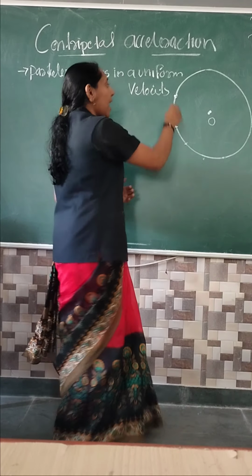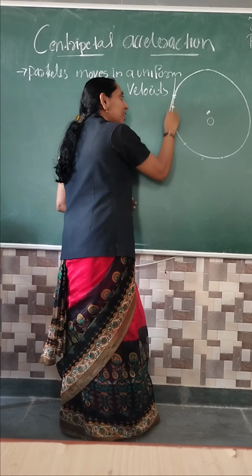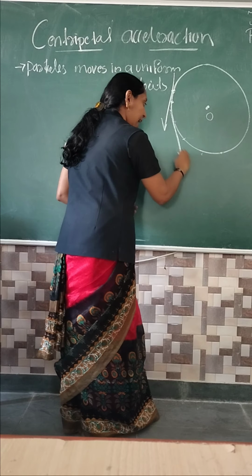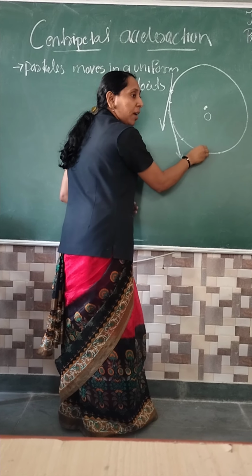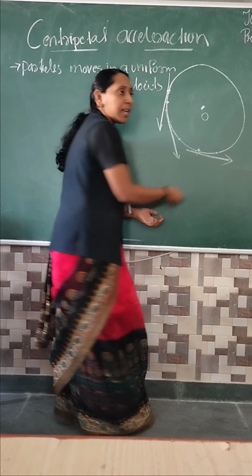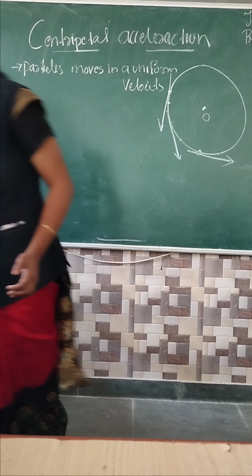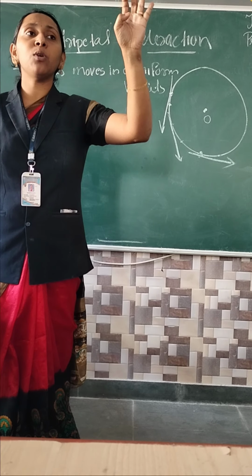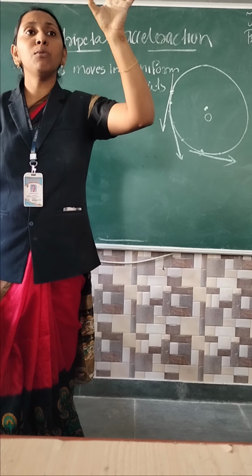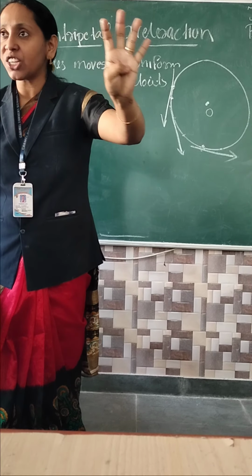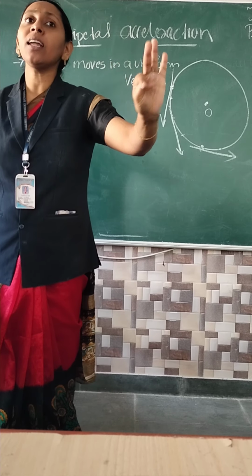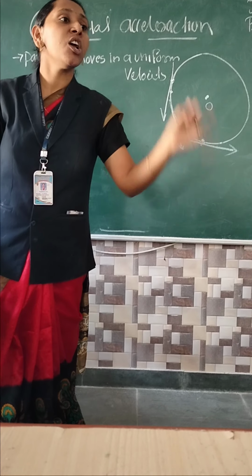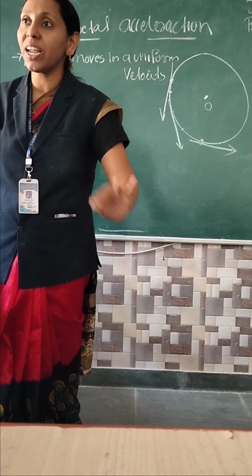So what is the tangent at this point? This is the tangent. What is the tangent at this point? This is the tangent. What is the tangent at this point? This is the tangent. That means each and every point, the particle's tangent is different. So I repeat once more: the particle moves in the tangential direction, and every point's tangential direction is also different. In which condition? Uniform magnetic field condition.